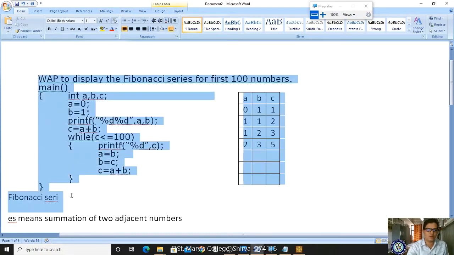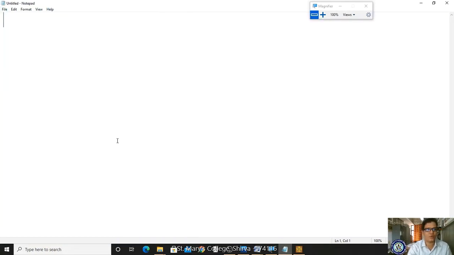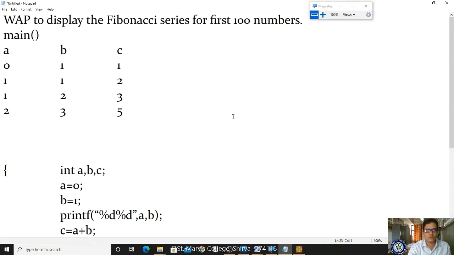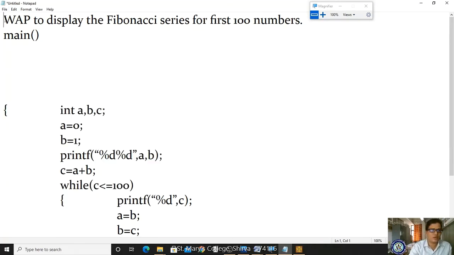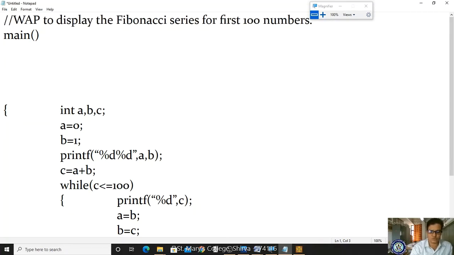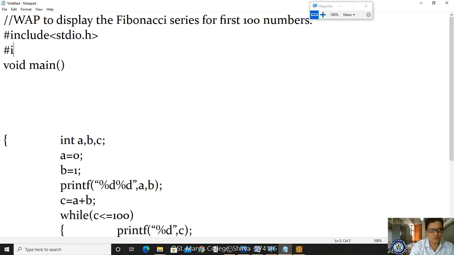So now I am copying, taking a new notepad and pasting. Okay, it is not required. To understand the question, what do you mean by Fibonacci series? Include demo.h.